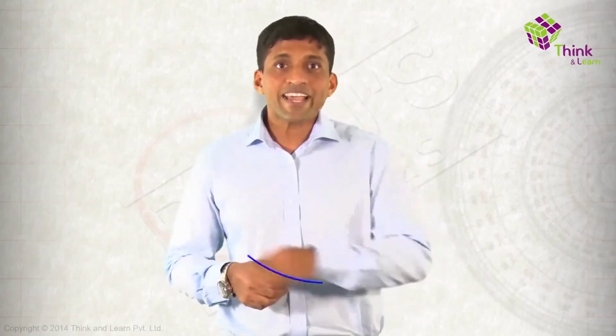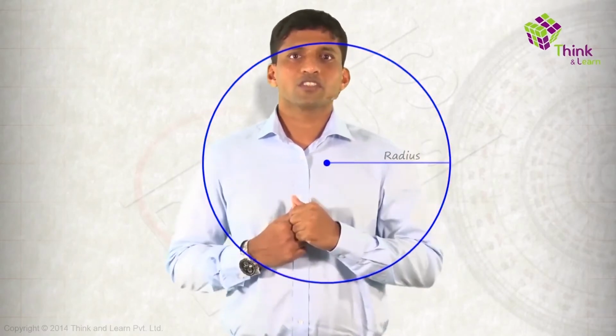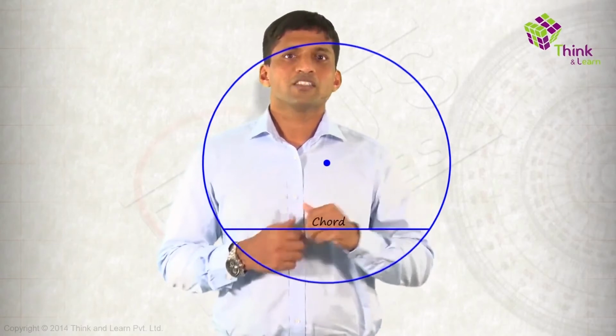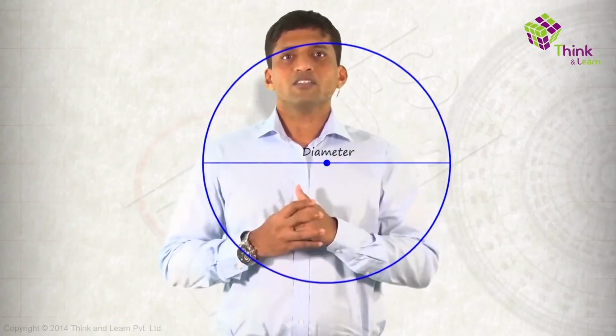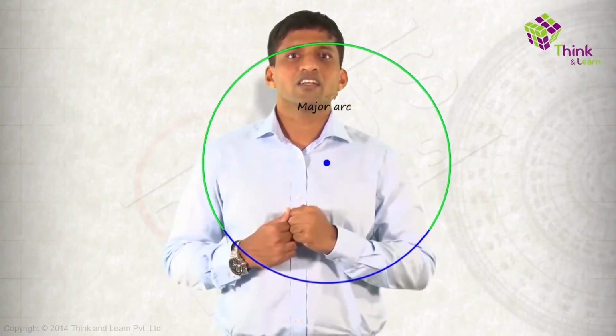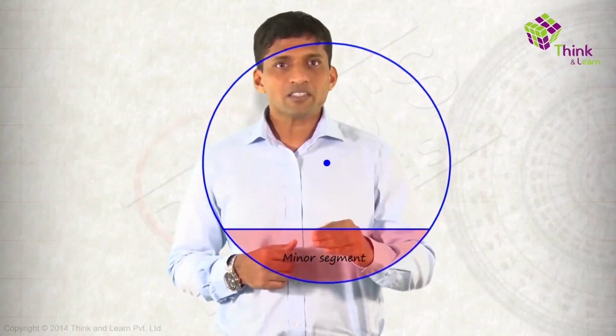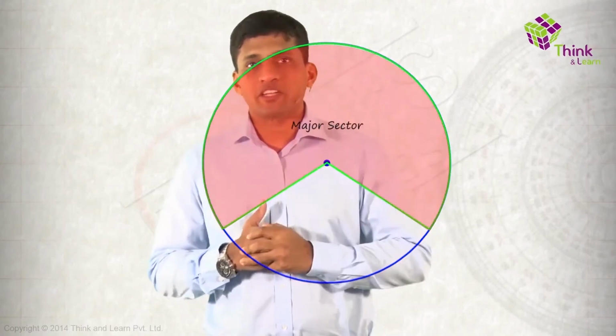Just to put all these names on a single screen so that you know it's very simple. This is just revision. Take a circle. Let's visualize: circumference, radius, chord, diameter, minor arc, major arc, minor segment, major segment, minor sector, and major sector.